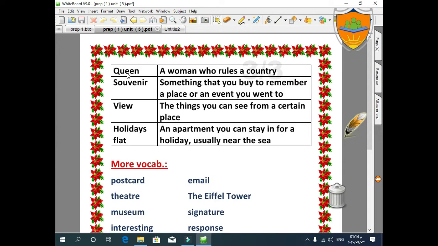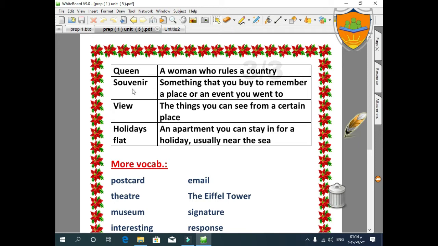Queen: a woman who rules a country, like a king. But the queen is female and the king is male. Souvenir: something like a present, but there is a difference between a present and a souvenir.